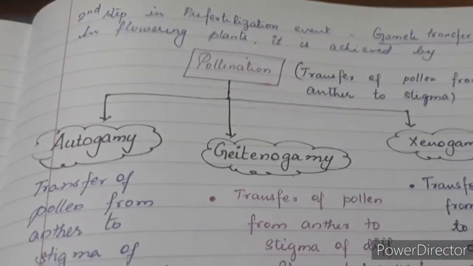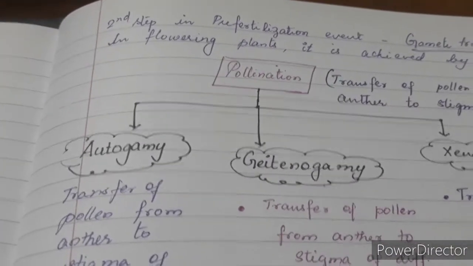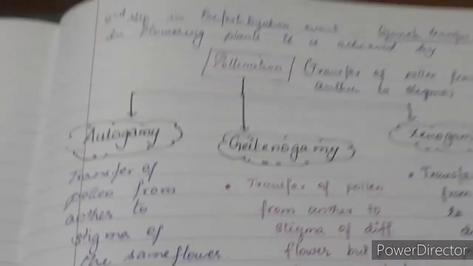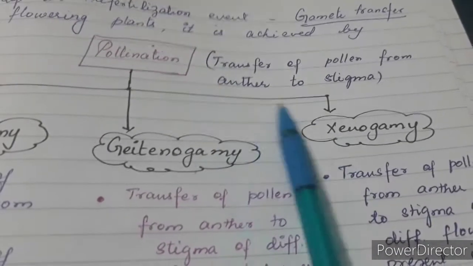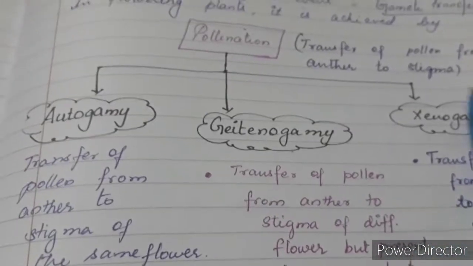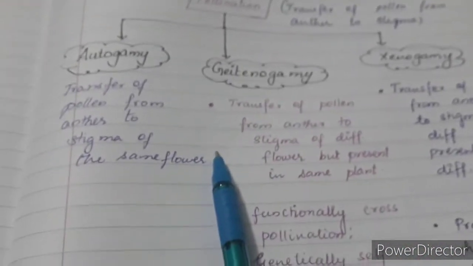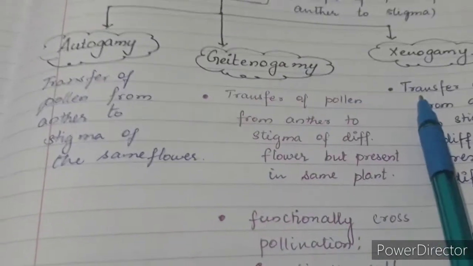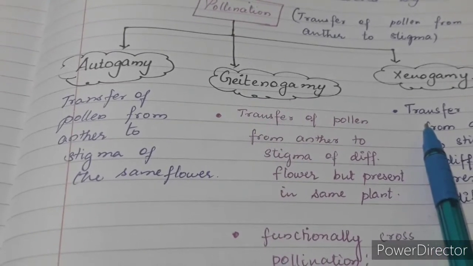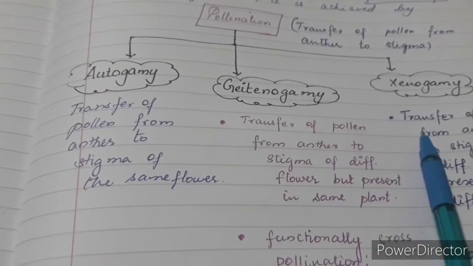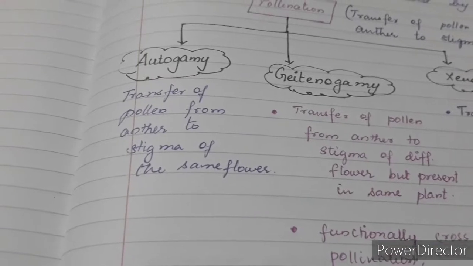Which gamete is usually transferred? The male gamete. Here the male gametophyte, that is the pollen grains, is transferred. Hence that process is referred to as pollination. Pollination is the transfer of pollen grain from anther to stigma. Depending on which anther and which stigma, there are different types of pollination: autogamy, geitonogamy and xenogamy. In normal terms we call them self-pollination and cross-pollination. Self-pollination happens within the same plant, cross-pollination happens between two different plants of the same species.